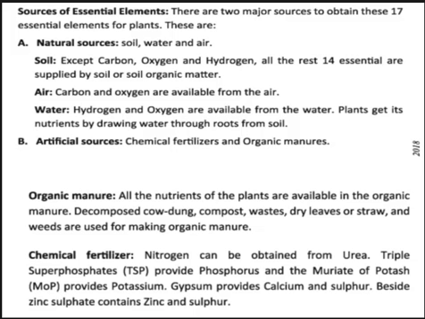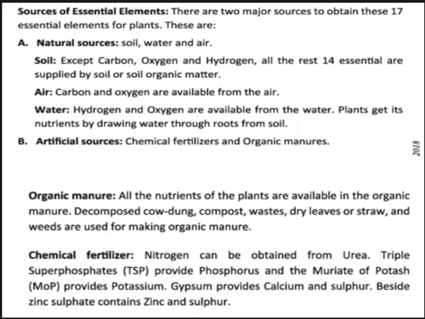Decompose means to rot or decay, that means cow dung. And compost means the decayed remains of organic matter that has rotted into natural fertilizer. When you compost something, it will be turned into a fertilizer. And waste means litter, refuse and rubbish, and dry leaves, straw and weeds are used for making organic manure. And for chemical fertilizer, nitrogen can be obtained from urea.